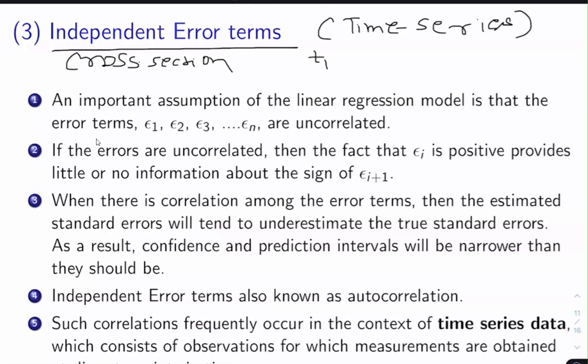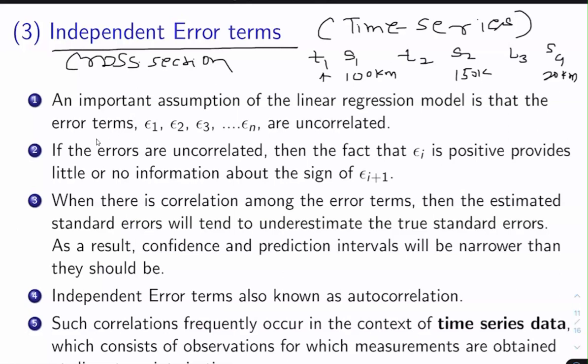Suppose that we want to predict the arrival of a train. Then we can know that at a particular instance t1 the train is at station s1, then at time t2 the train is at s2, or at time t3 the train is at station s3. These s1, s2, s3 are sometimes also indicated by the distance that it has traveled, 150 kilometers, then 200 kilometers, like this. This is one example of time series data.